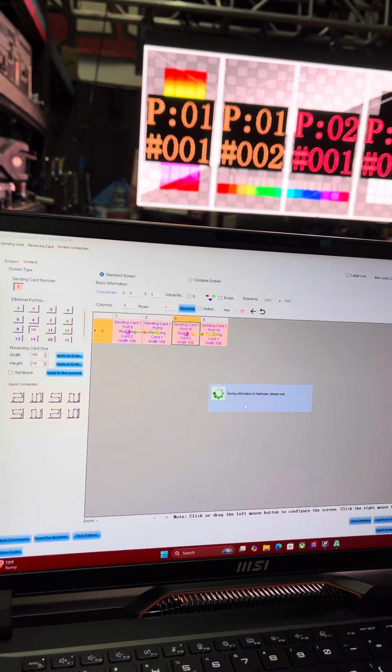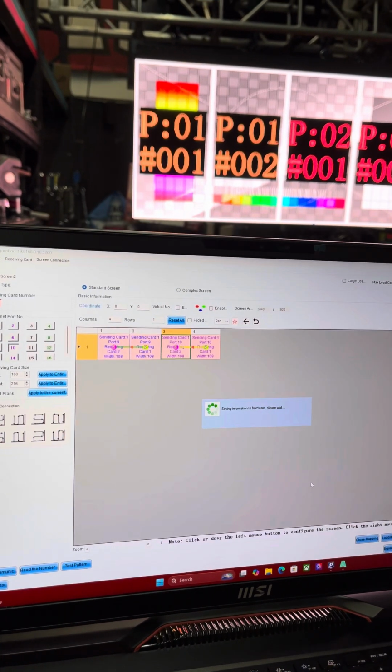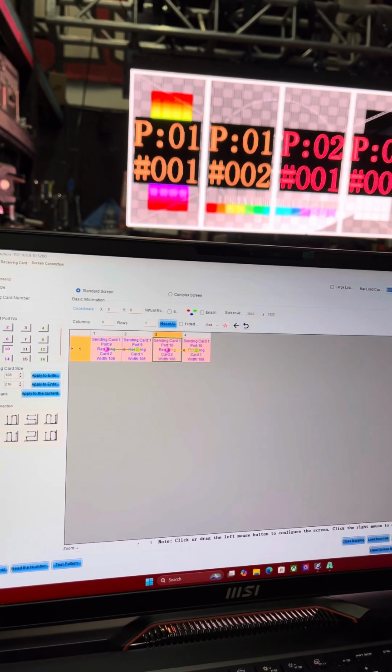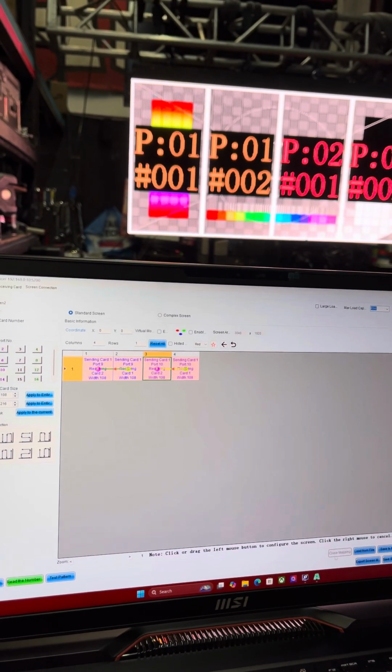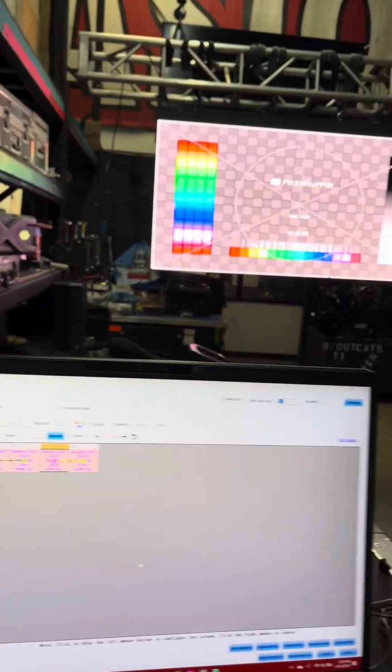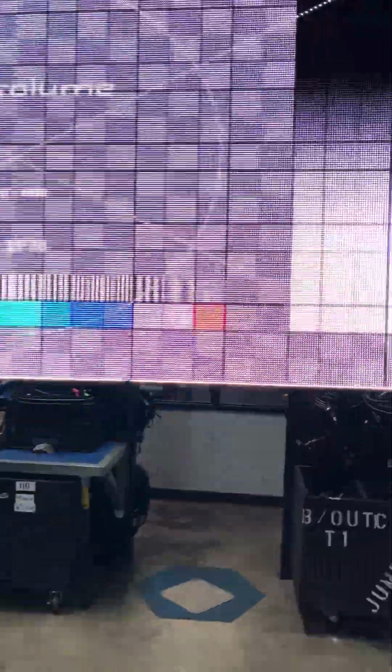And once this is done, I'm going to show you something else. I'm going to close the mapping. So mapping went away, and now I'm going to disconnect one of the cables from the back. This one is still good.